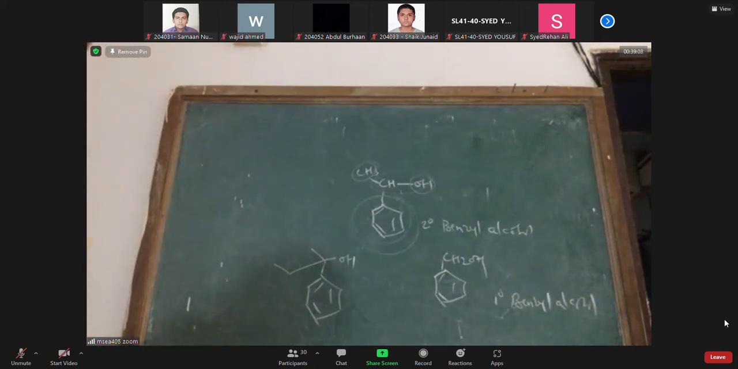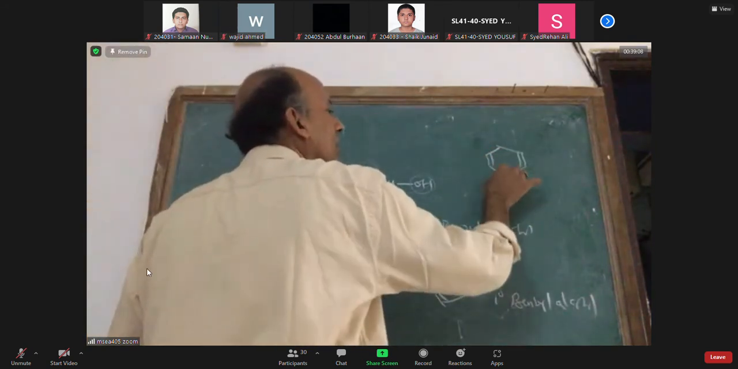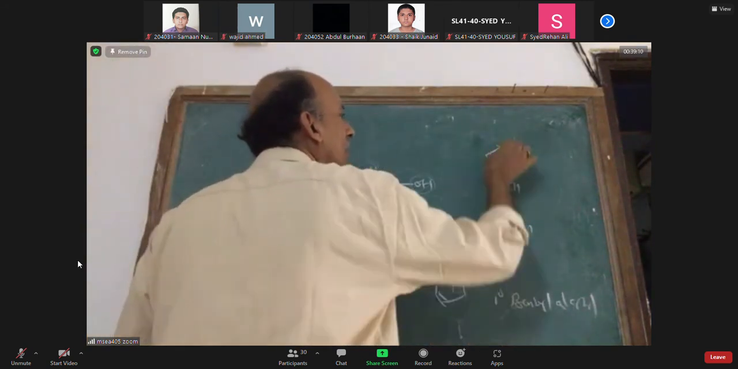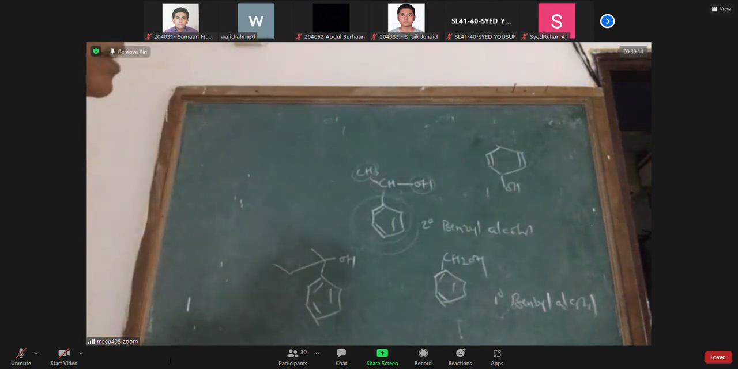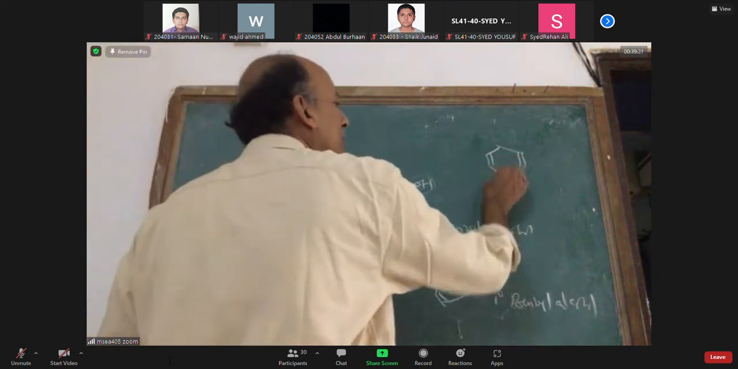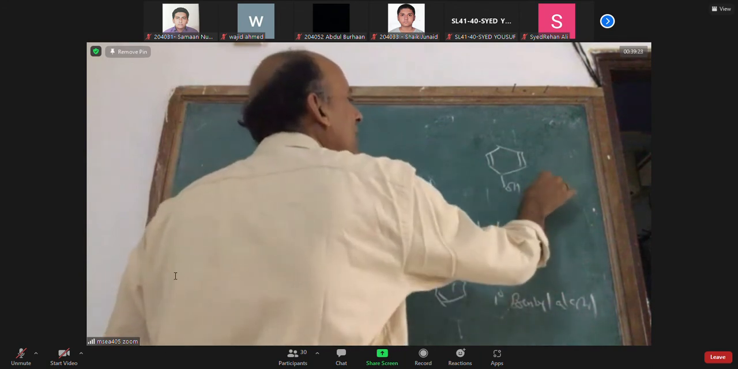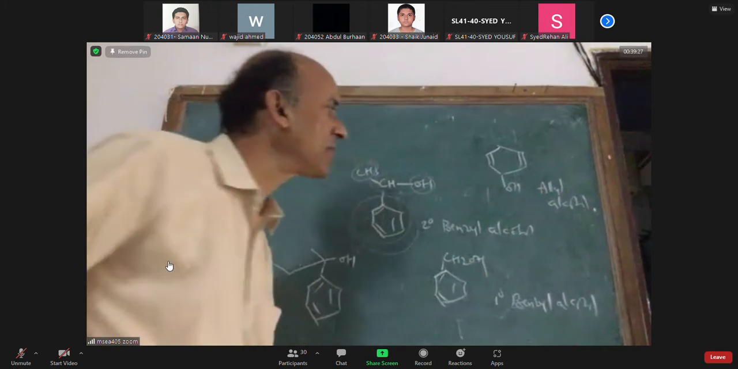If I write a structure like this, what is this compound? Secondary phenol? This is not phenol, because it is not having the OH on the benzene ring. It is simply an allyl alcohol. Can you see it, sir?